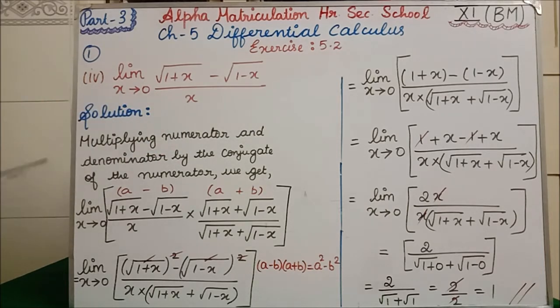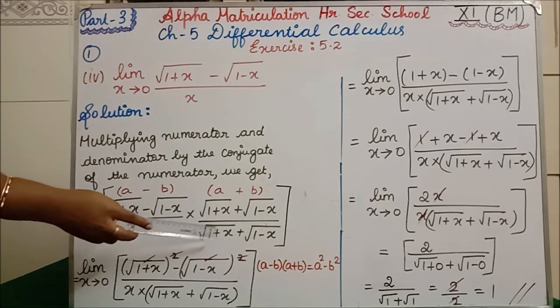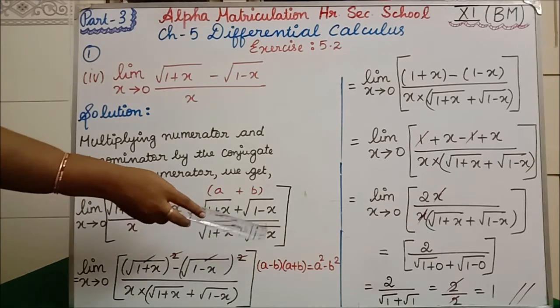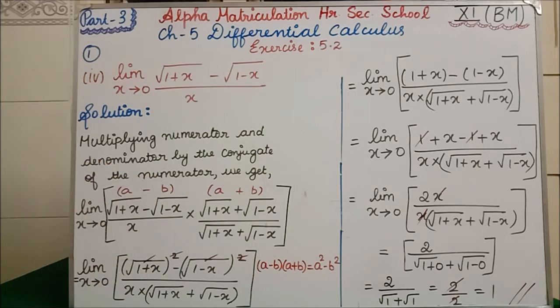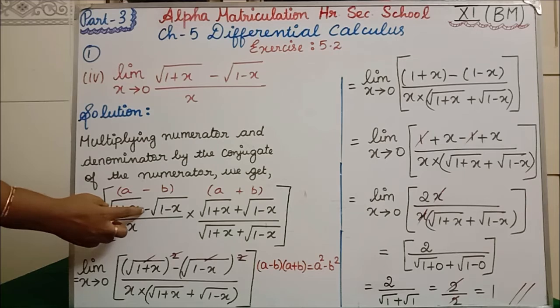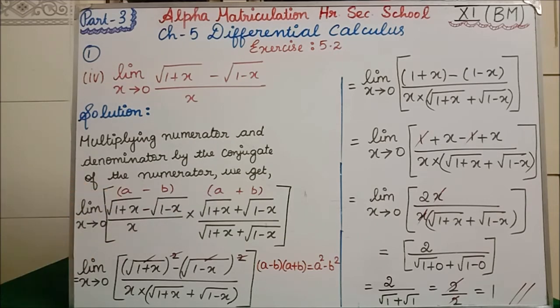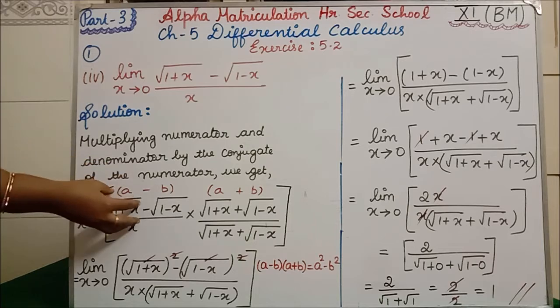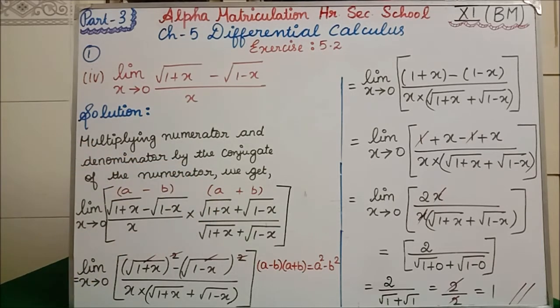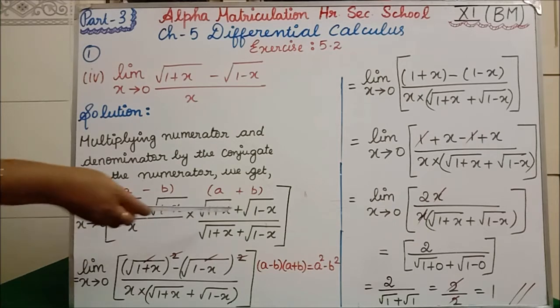multiplying the numerator and denominator. We multiply the numerator and the same number in the denominator. So, square root of 1 plus x plus square root of 1 minus x. See now, in both the numerator factors, here square root of 1 plus x, and here also square root of 1 plus x, with a minus sign in between, and here square root of 1 minus x, and here also square root of 1 minus x. So this we can take as a, and this we can take as a. Similarly this we can take as b, and this value we can take as b. So in the middle here is minus, and here in the middle is plus.